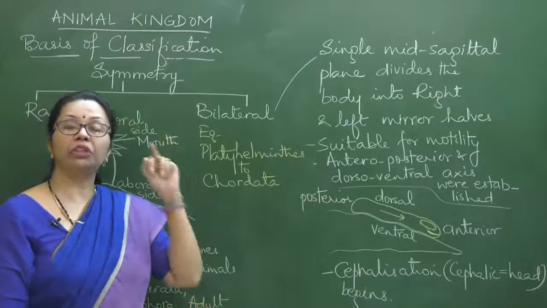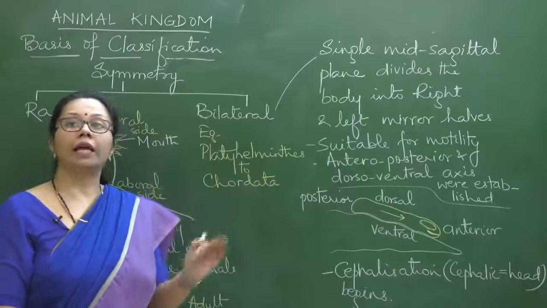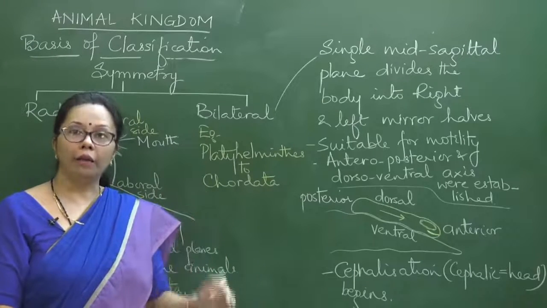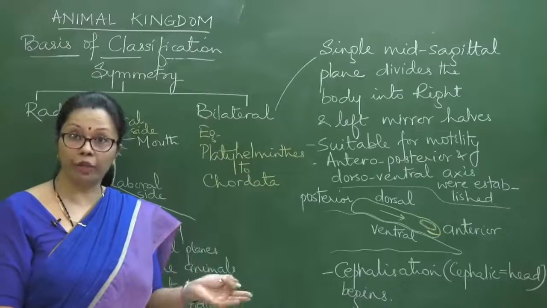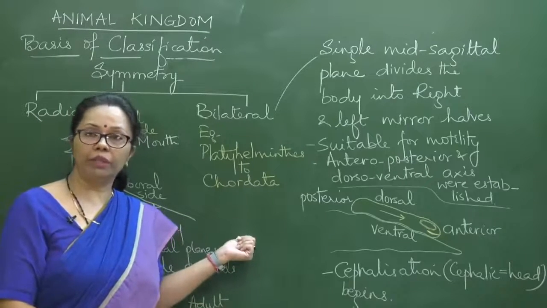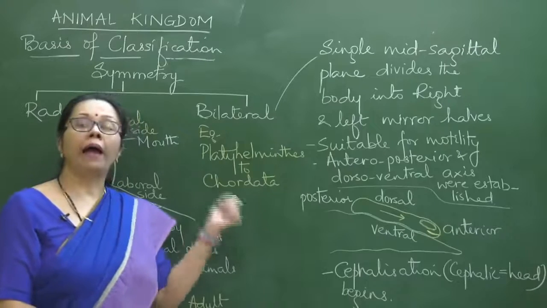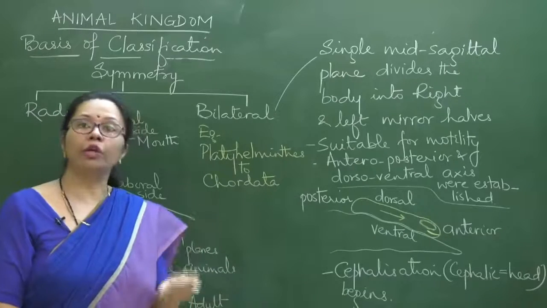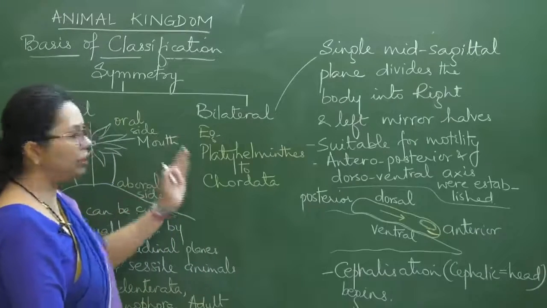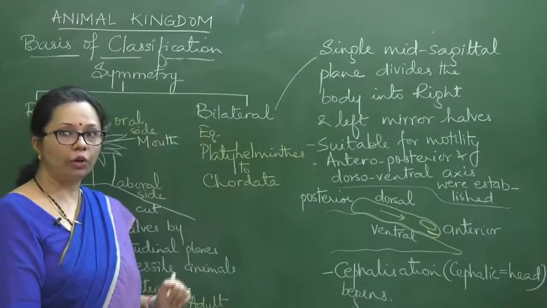After Platyhelminthes you have Aschelminthes, then Annelida, Arthropoda, Mollusca, then Echinodermata. Now larval Echinodermata has bilateral symmetry, and then Hemichordata, and finally of course Chordata, right? So from Platyhelminthes to Chordata, we can certainly list it out like that.